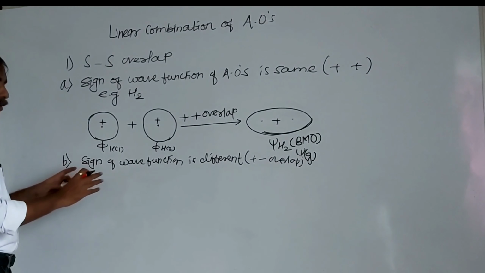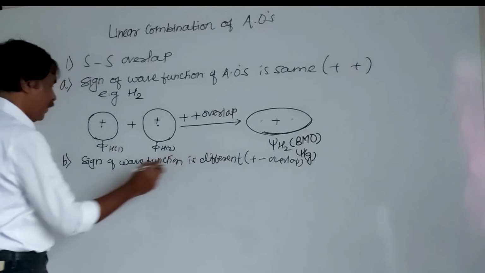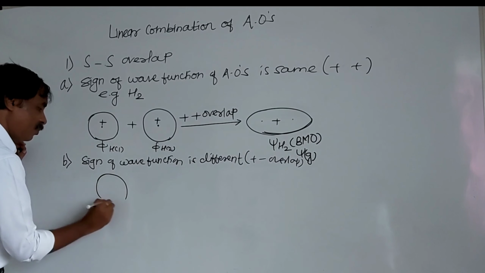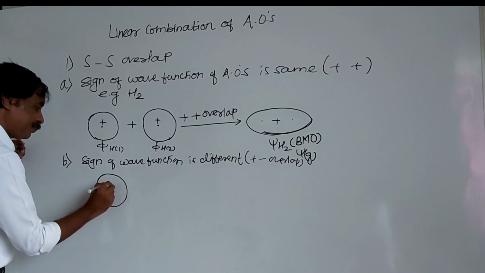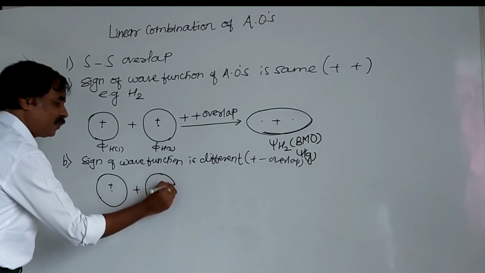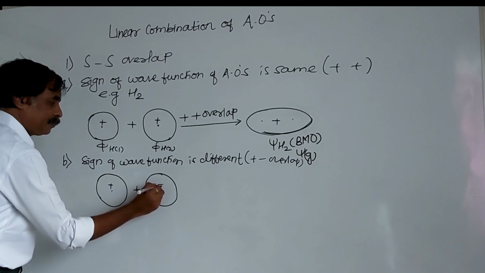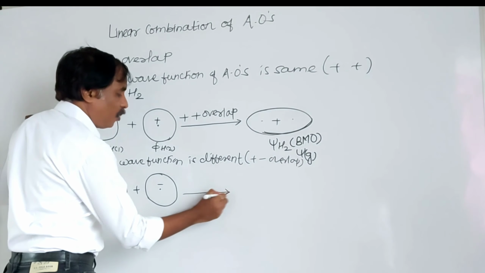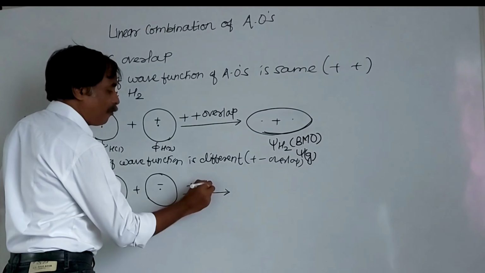Now I have taken here the sign as different, that is a positive negative overlap: the positive wave function of one hydrogen and the negative wave function of another hydrogen, like this.